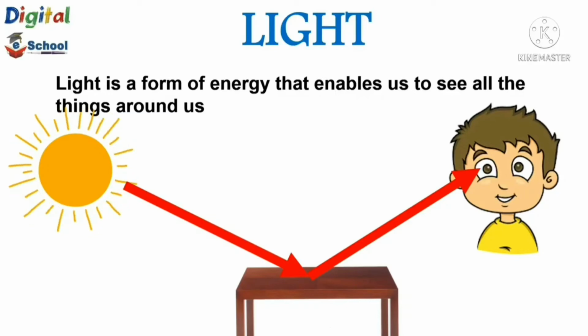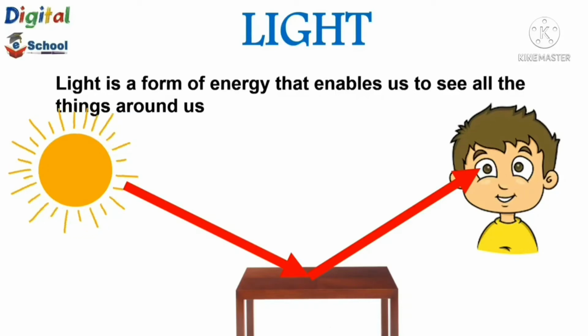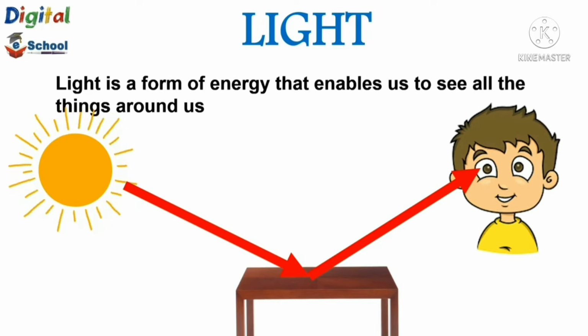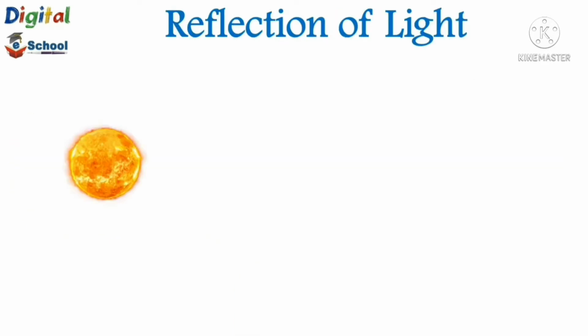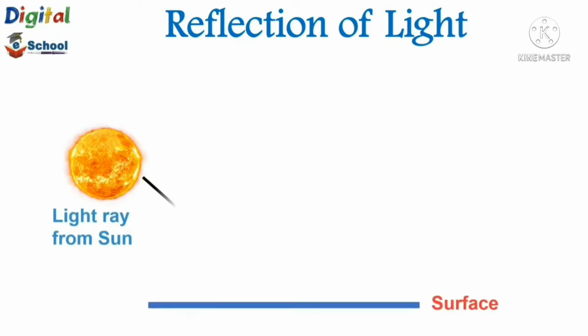We see non-luminous objects when light falls on them, and part of it bounces back from the object. We can see the object when this light reaches our eyes. This bouncing back of light by objects is called reflection of light.